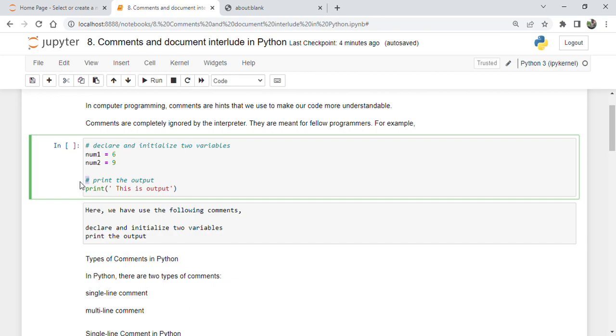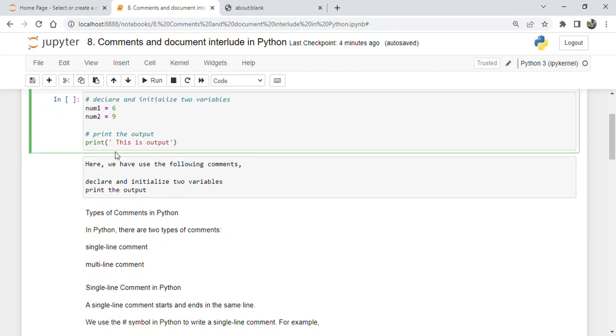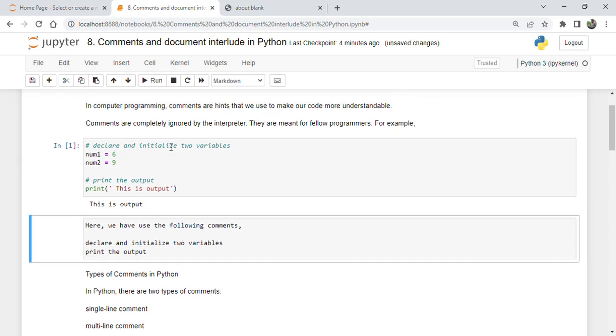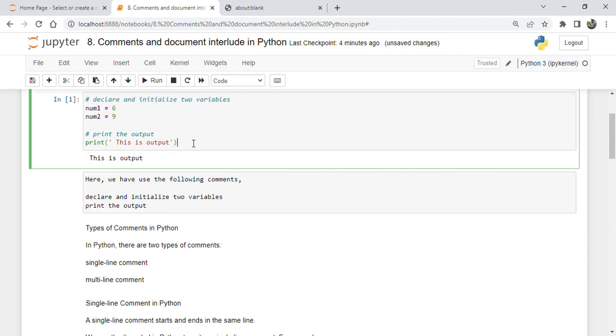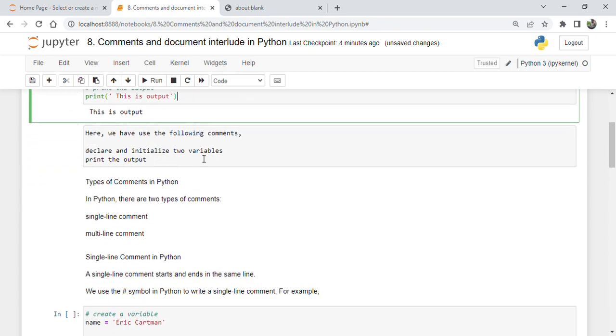We use the hash symbol for the comment. Let us run these lines of code. While running this code, these comment lines have no effect on the code. Here we have used the following comments: declare the initialization of variables, print the output.